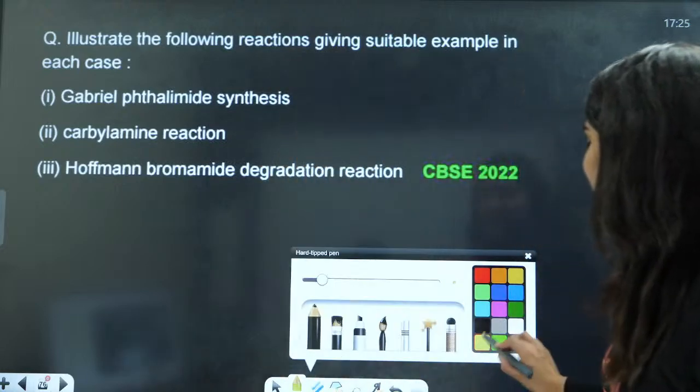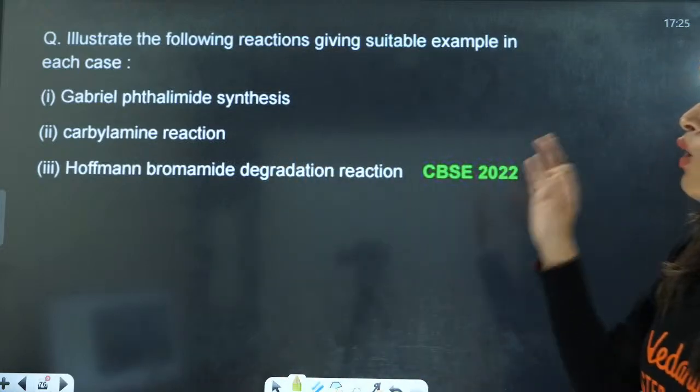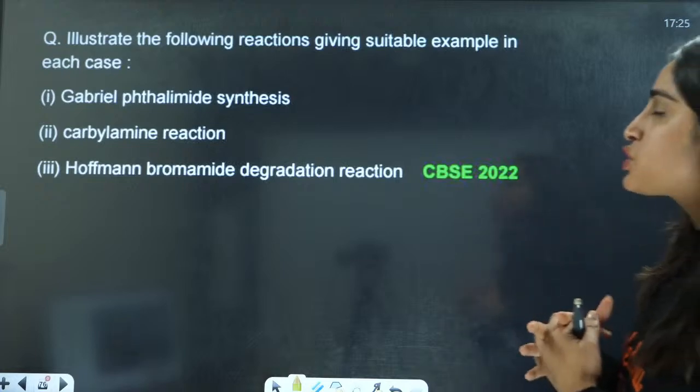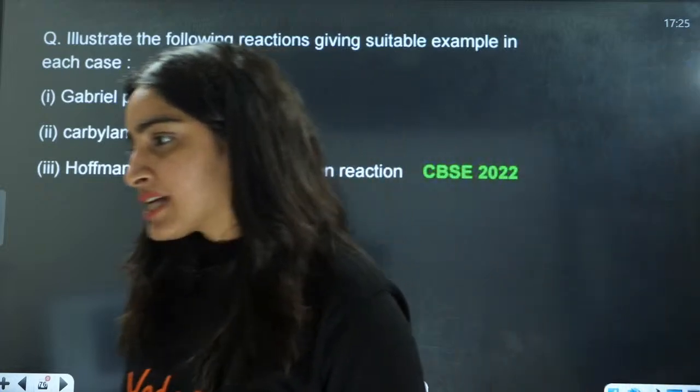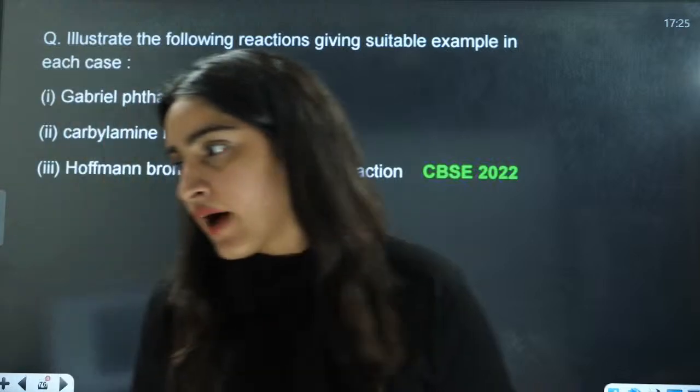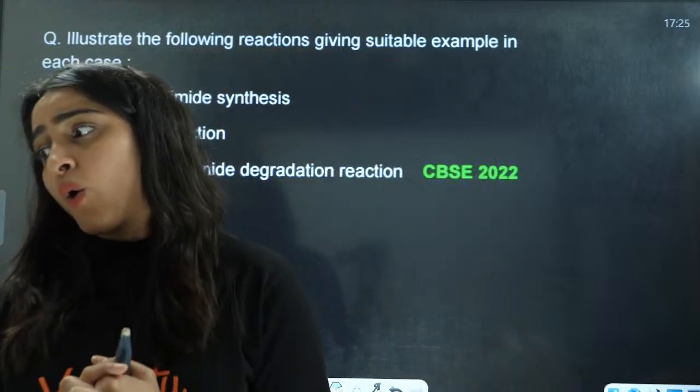Okay, now let us see this. Illustrate the following reactions giving suitable examples. Okay, yes bacha, sample papers they have asked about polymers, ma'am, what to do?